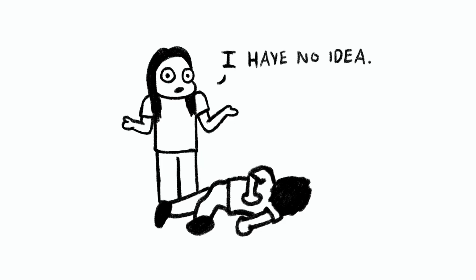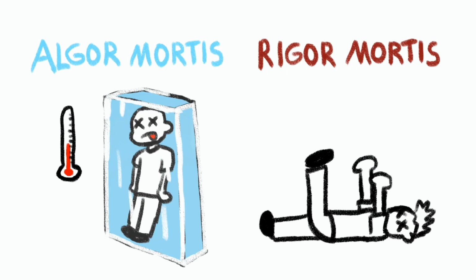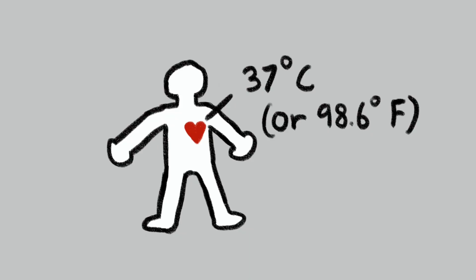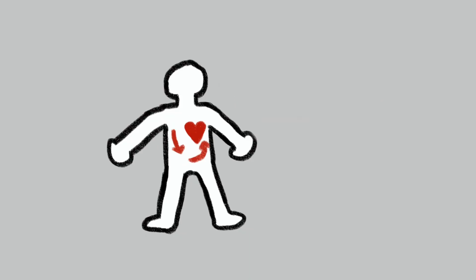How to date a dead body. Wait, that sounds wrong. In general, finding how long a dead body has been dead is a complicated forensic question involving many variables. Two important ones are algor mortis and rigor mortis. Algor mortis refers to how the body cools as the heart stops beating. The body has a high internal temperature of around 37 degrees Celsius. This heat comes from the metabolic processes and blood flow present while the body is alive.